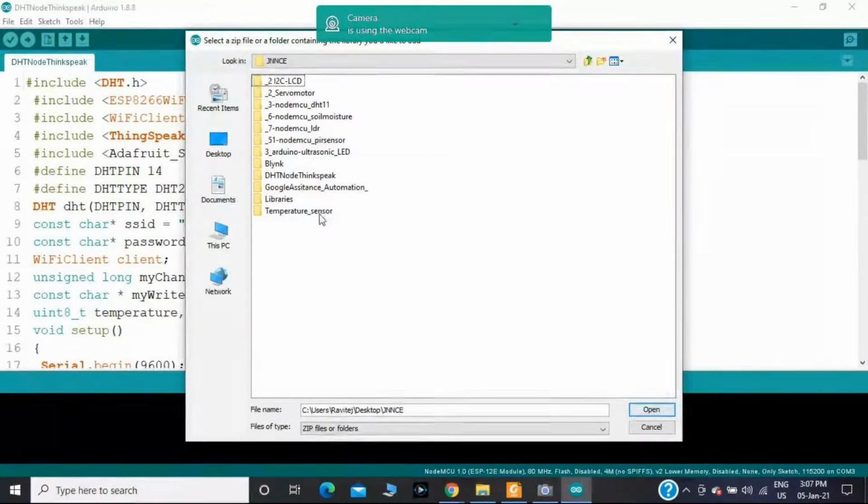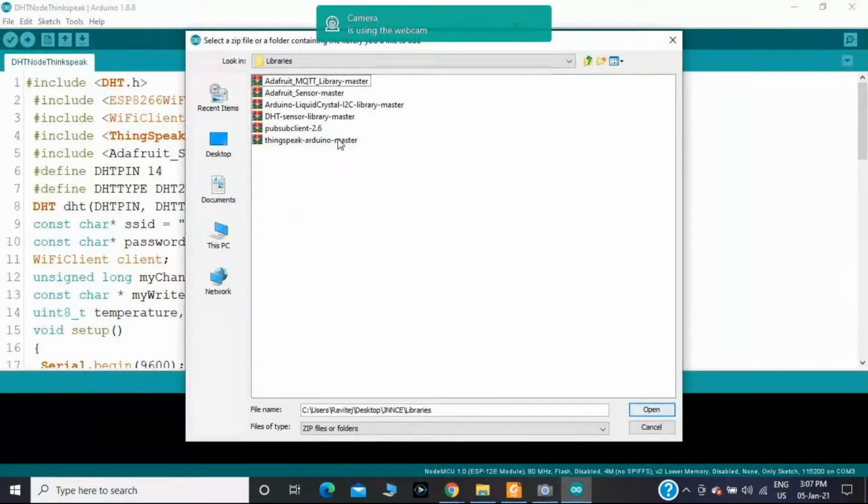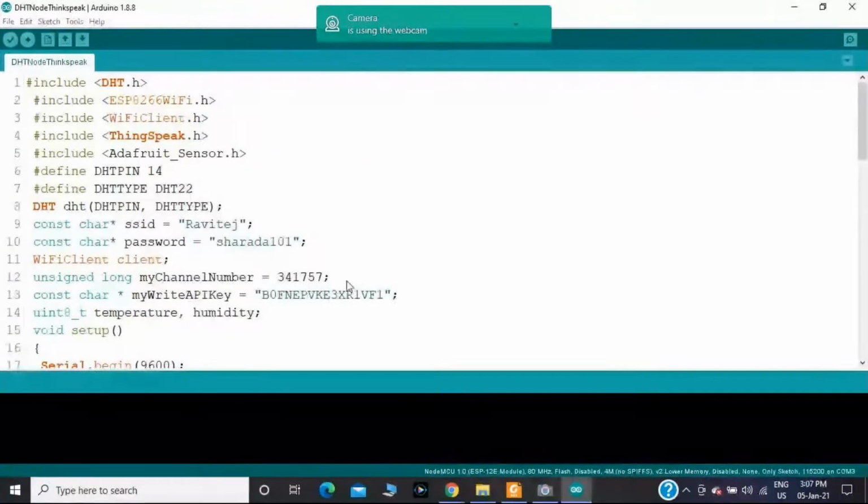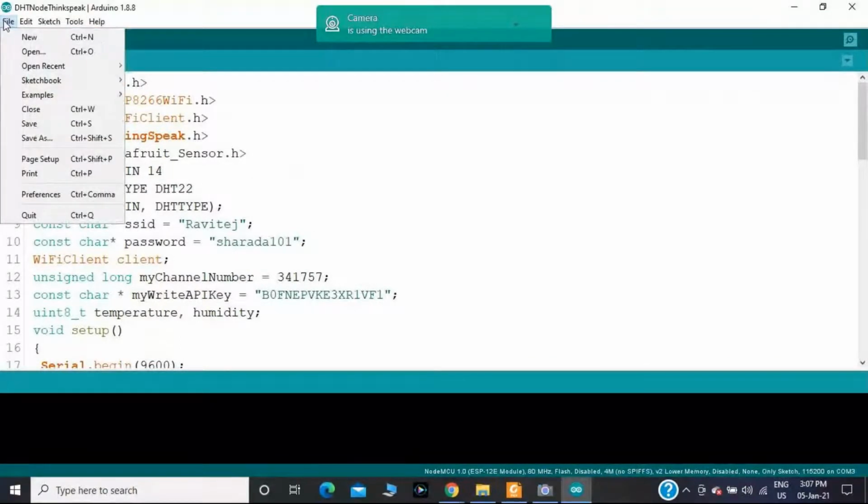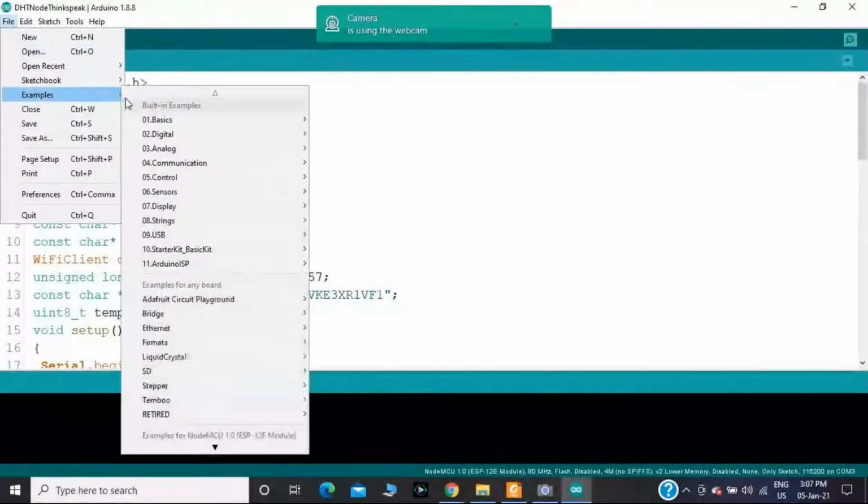Already I have installed ThingSpeak, so you should select ThingSpeak Arduino master. Okay, this is the library we are using for this example. Then you should select that library and click on Open. After clicking Open, the libraries installed in the Arduino IDE will be displayed in the Examples section.